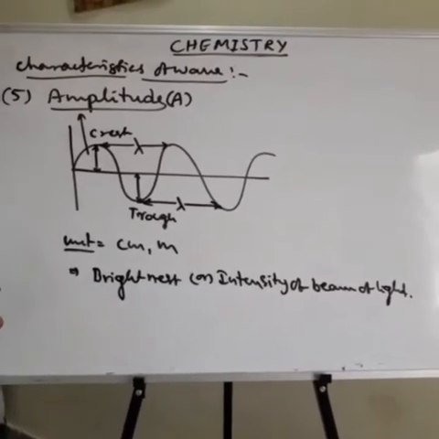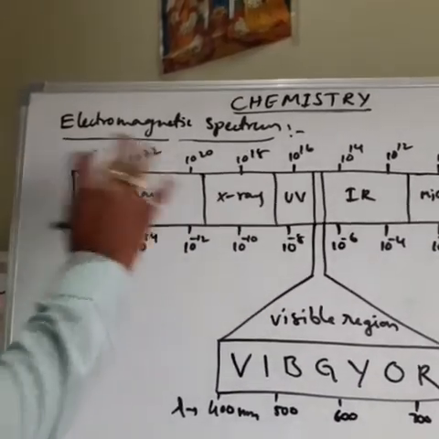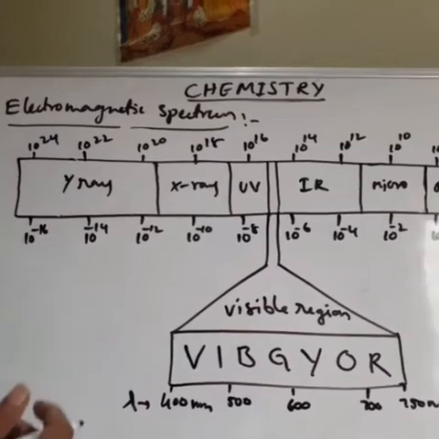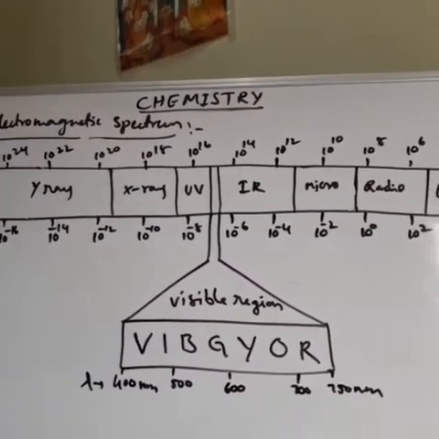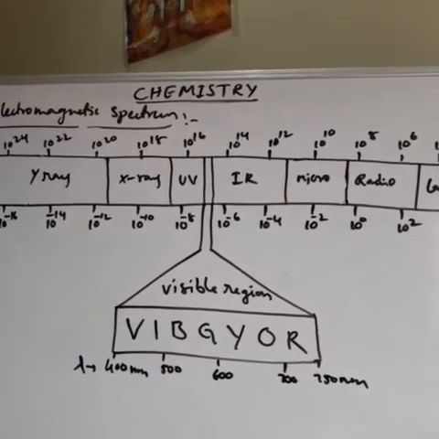Then the next one is the electromagnetic spectrum. What is the electromagnetic spectrum? Just now we discussed electromagnetic radiations. Generally, there are different types of them.